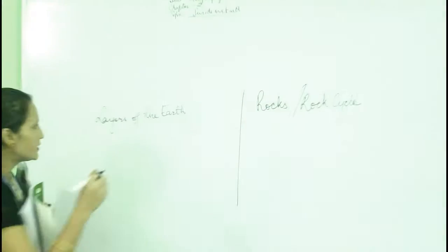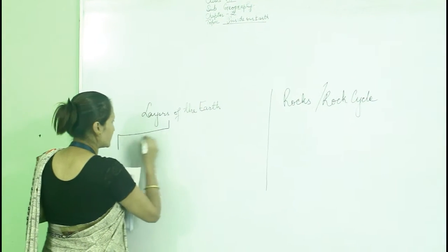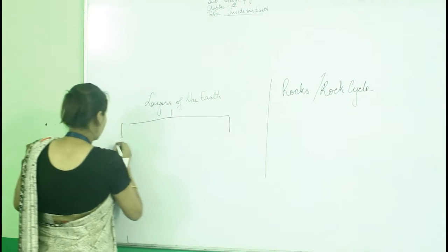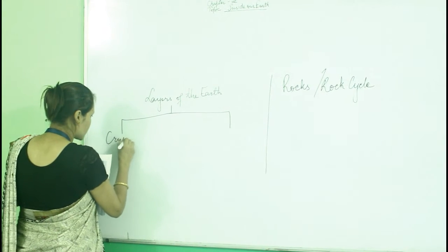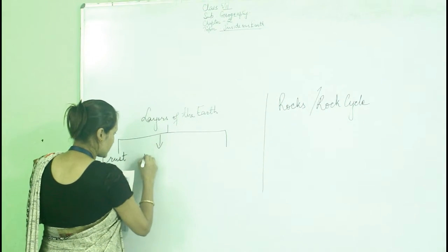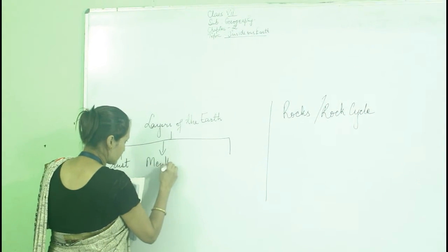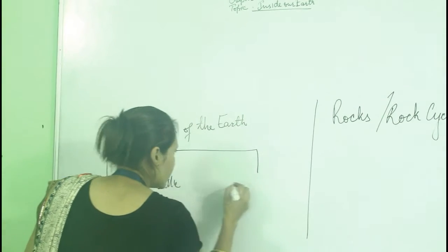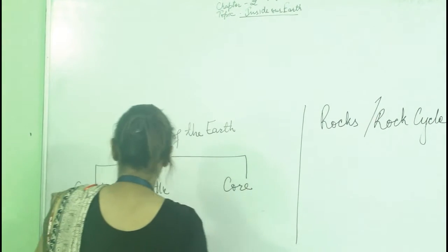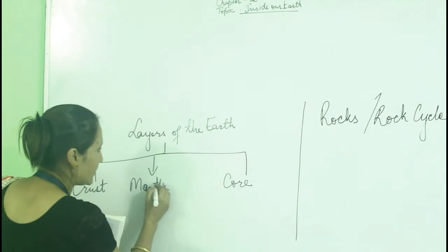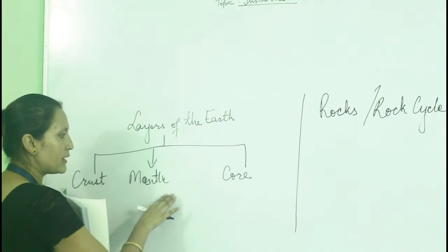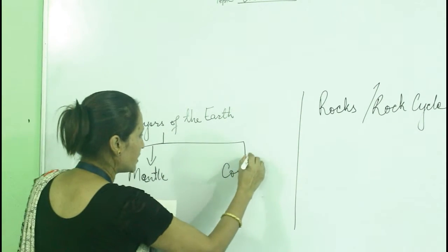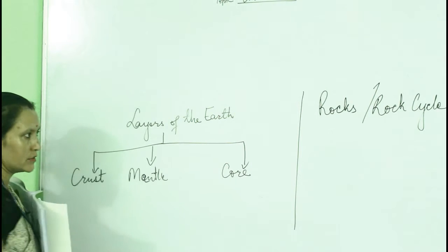There are three layers of the earth that we all know. One is crust, next is mantle, and the last one is core. Crust, mantle and core. These are the three layers of the earth.